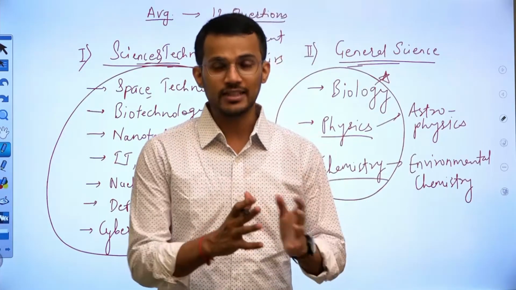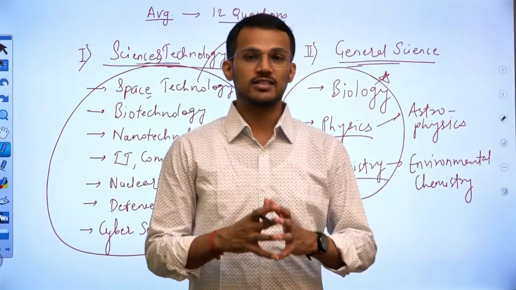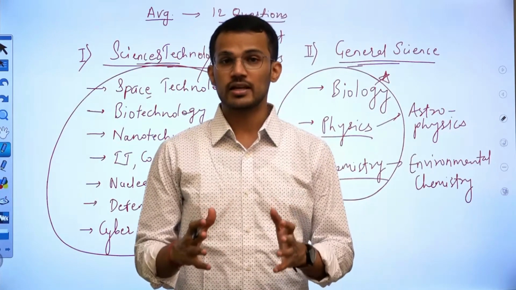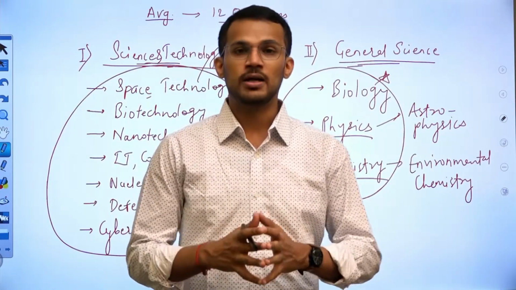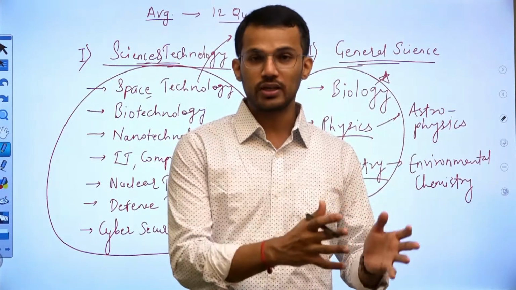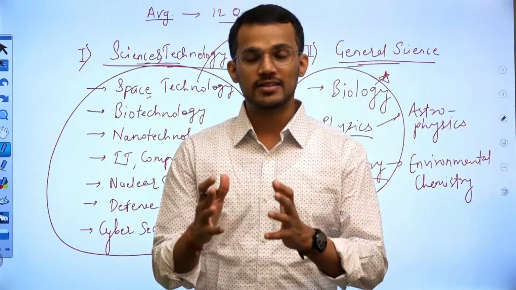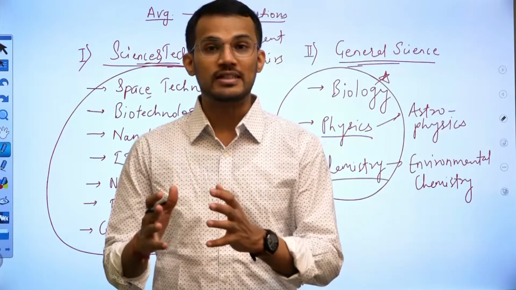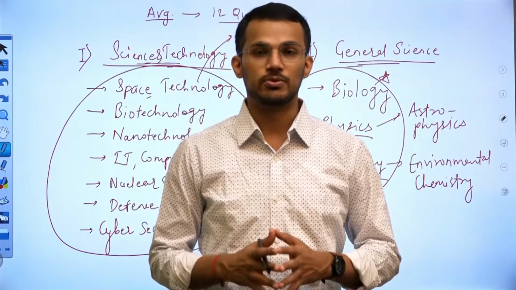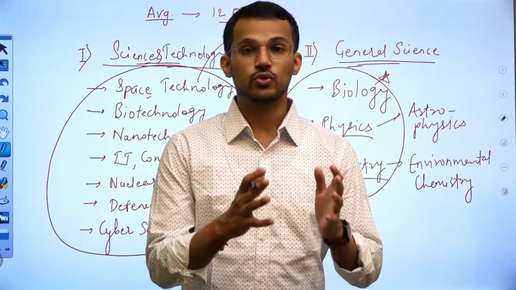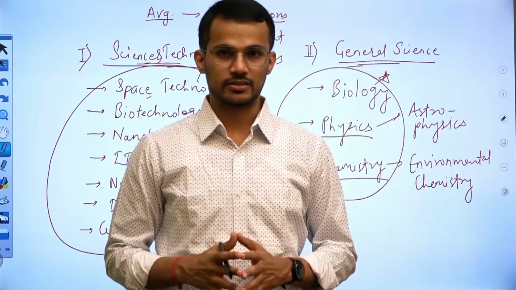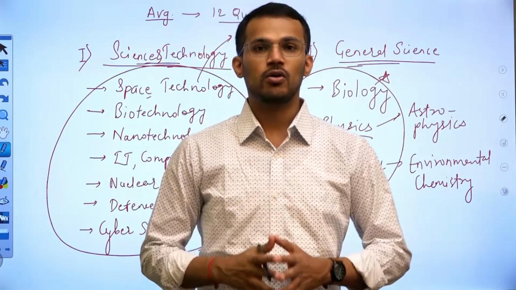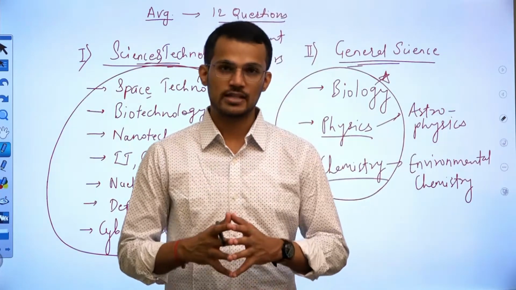So that is the weightage of science and technology in the UPSC's prelims examination. On an average, you can say 12 questions are asked from this particular topic. So if we add environment and science and technology questions, then there are almost 25 to 27 questions from these two subjects. And that's why we should not ignore these subjects. We should allocate sufficient time for the study of these subjects as well.